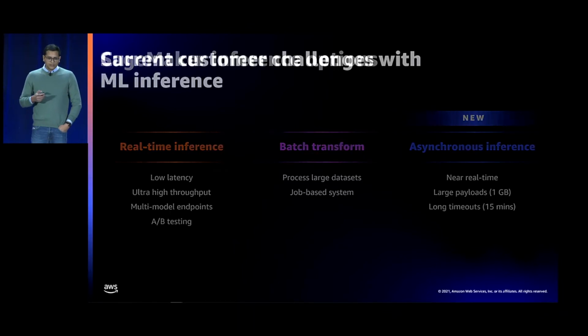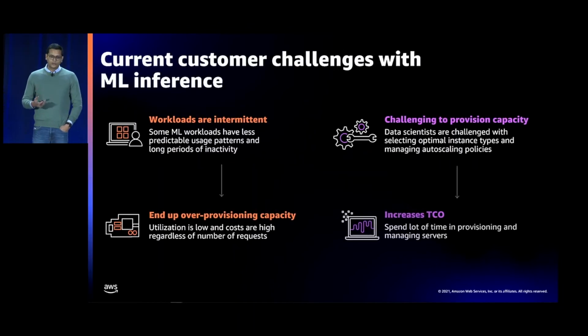So even with these inference options, when we talk to customers, we today see 2 main challenges, and some of these challenges might resonate with you as well. The first one is when your workload is intermittent. Let's say you see traffic from Monday to Friday, and you don't see traffic on weekends, and similarly, you see traffic during the day, but after midnight, you don't see traffic.